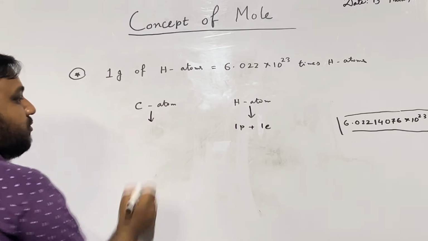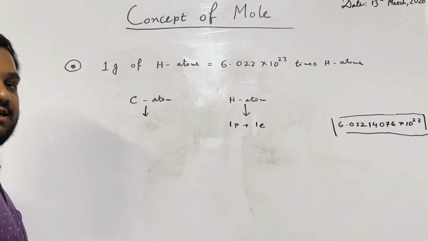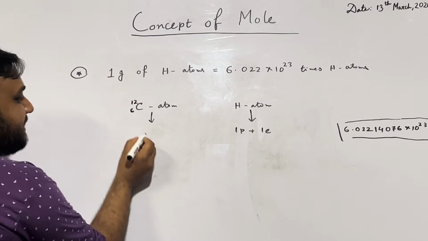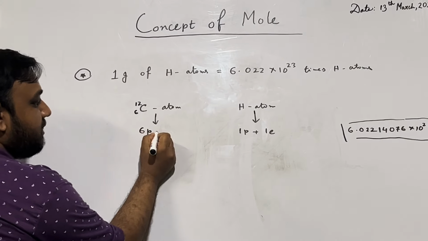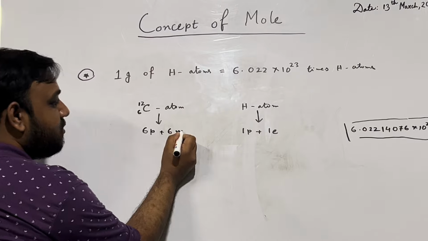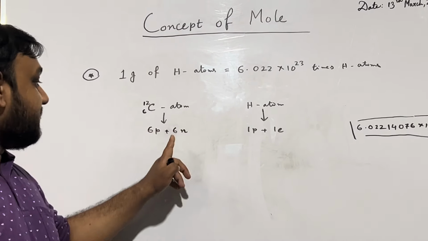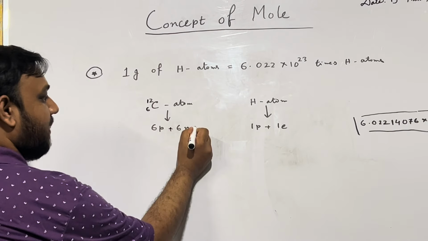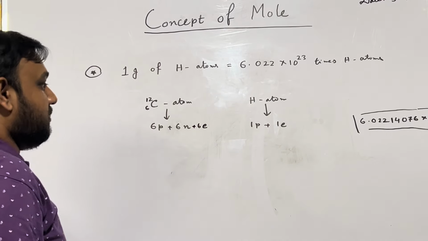For a carbon atom, for 12C, 6 protons plus 6 neutrons. For a carbon atom there is neutron, but for a hydrogen atom there is no neutron, plus 6 electrons.